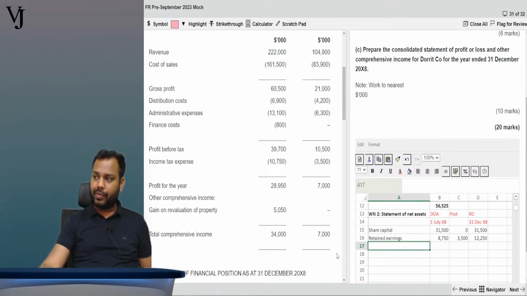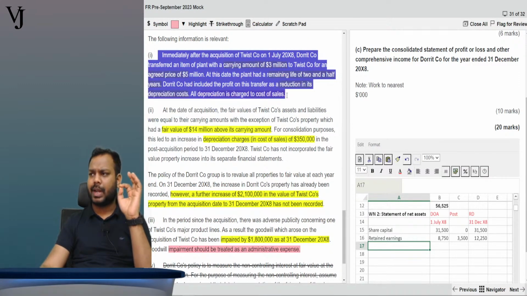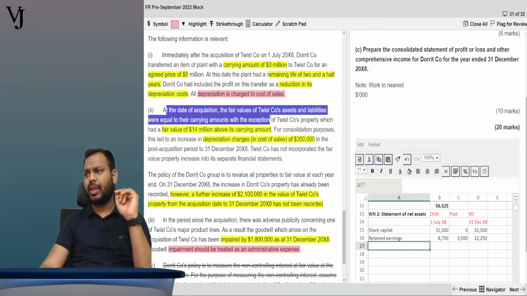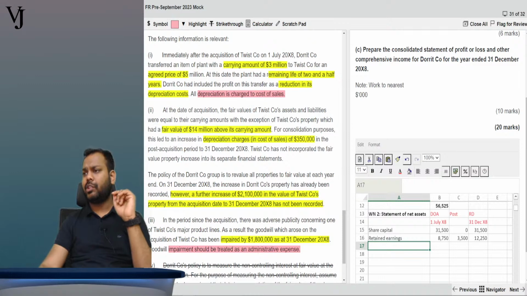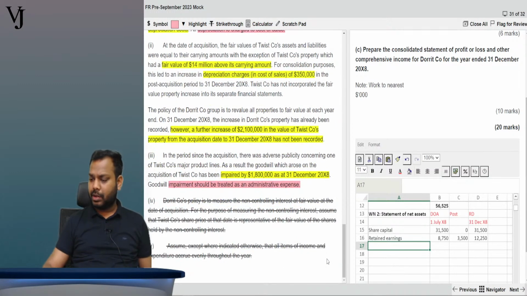Now further, if you come to the adjustments, what was the adjustment? Immediately after the acquisition, Twist company, just hold this part. I'm not discussing this part as of now. Now coming to the second part, at the date of acquisition, the fair value. So what was the fair value adjustment? Excess fair value. So I have to do a fair value adjustment by 14,000, on the date of acquisition, right?